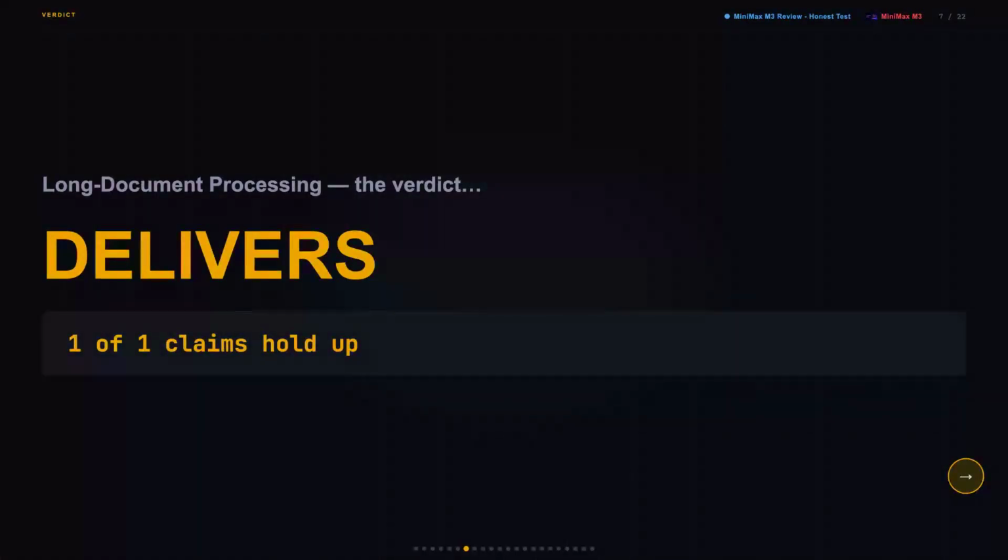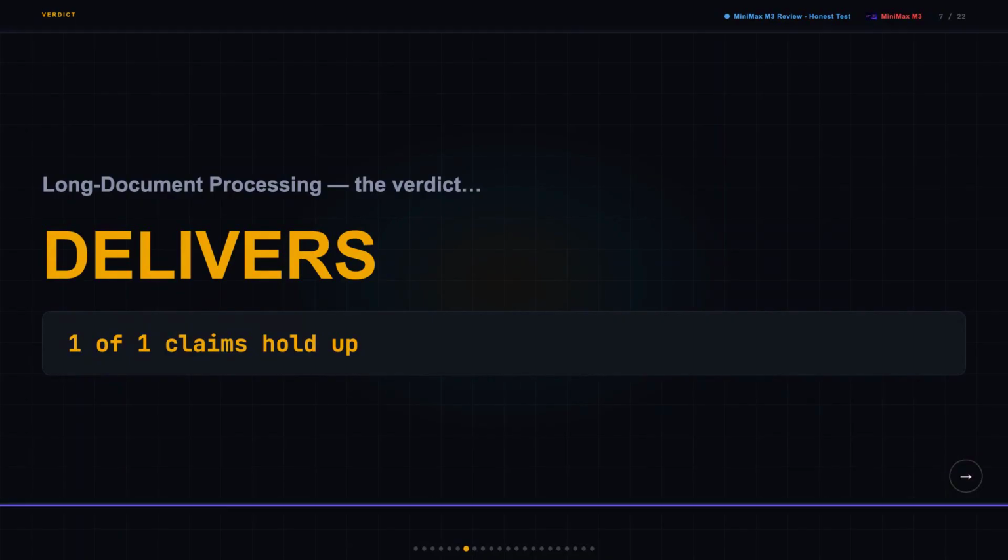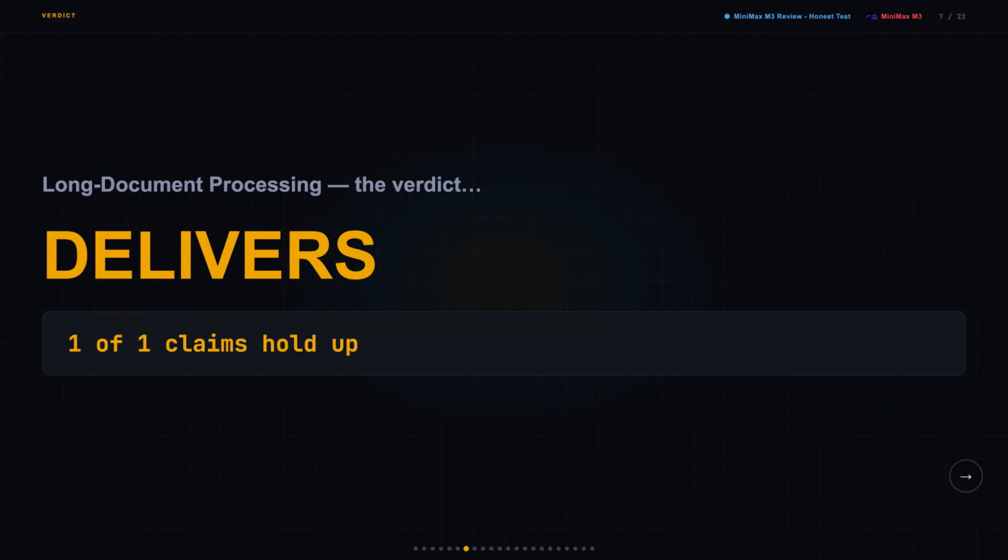I was expecting this to be a half-baked marketing number, and the window size is actually there, so Claim 1 delivers on the raw capability. Quality at the far end of that window is still a vendor promise with no independent proof behind it, but the core number checks out. 1 for 1 on claims holding up, though I'd treat the coherence part as unproven until someone runs an independent test.